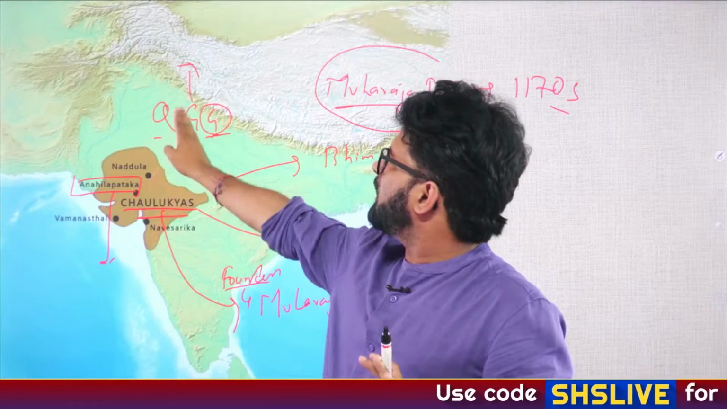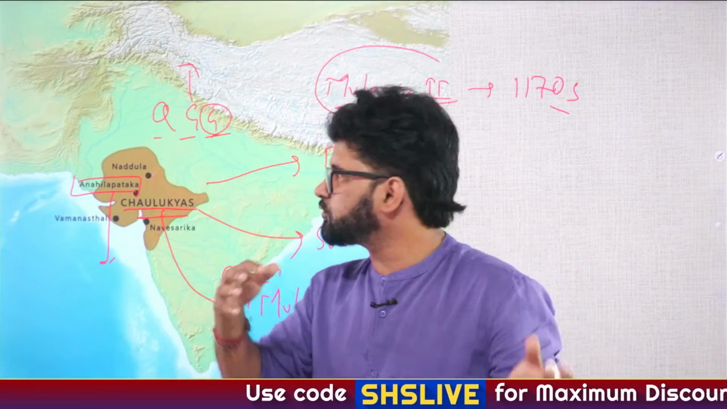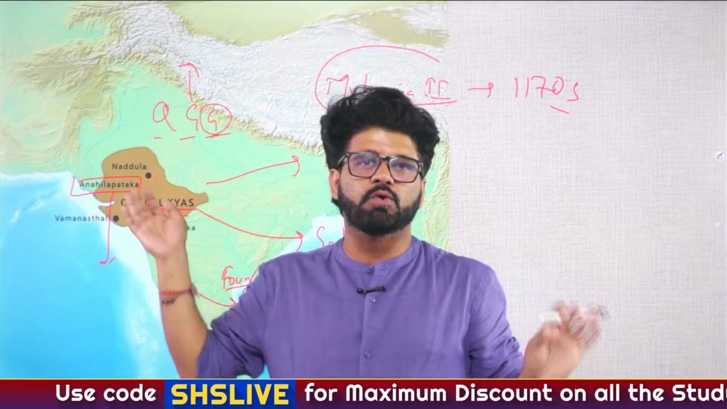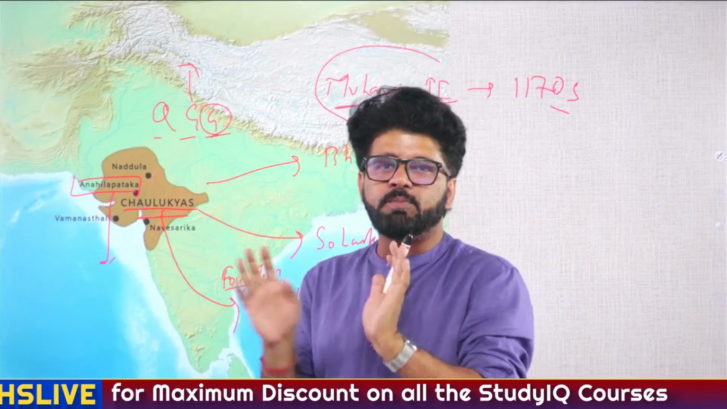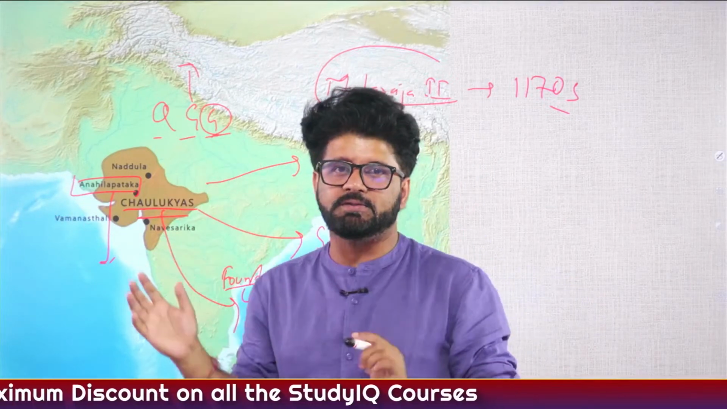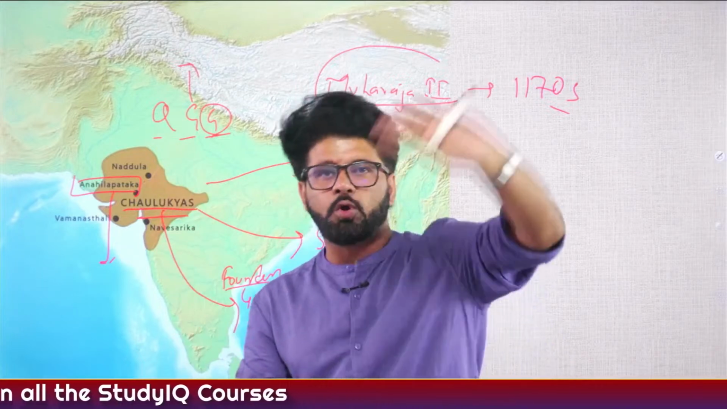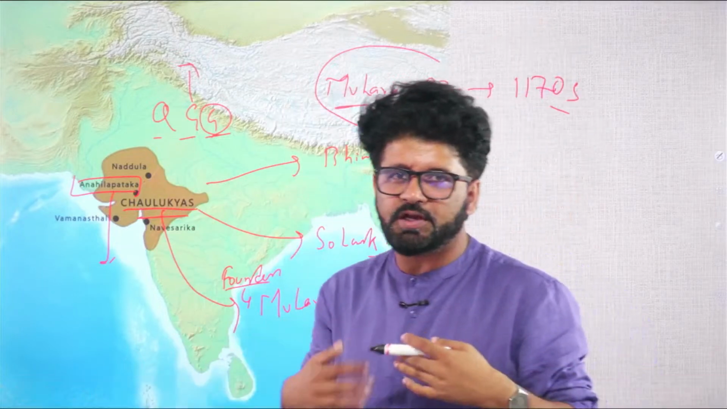So Muhammad Ghuri, unlike Muhammad Ghazni, his only aim was not plundering. Plundering is the aim of everyone who is going here and there. But his major aim was to capture these territories, not just to loot the area and then go back. Now, again, I am not saying it, scholars say it.